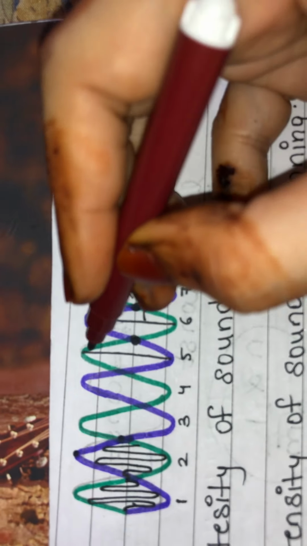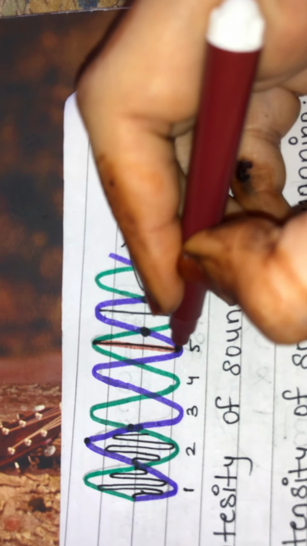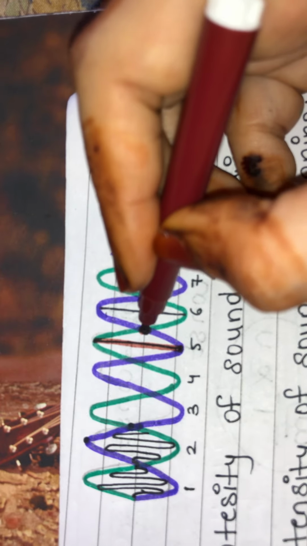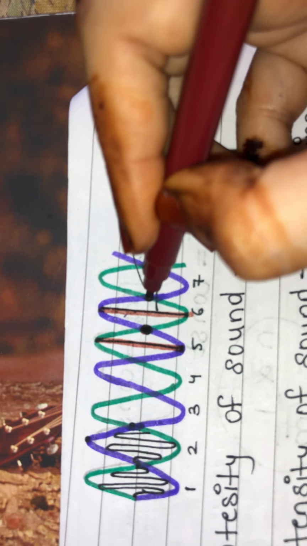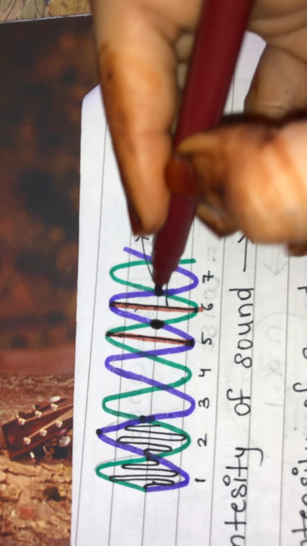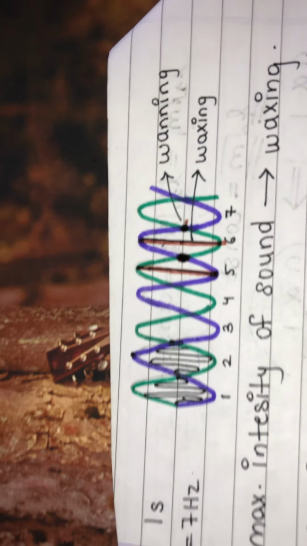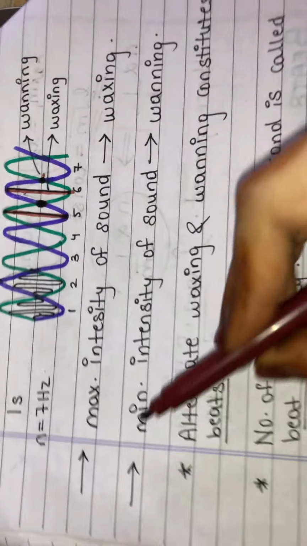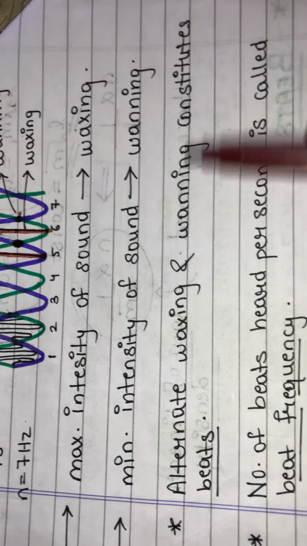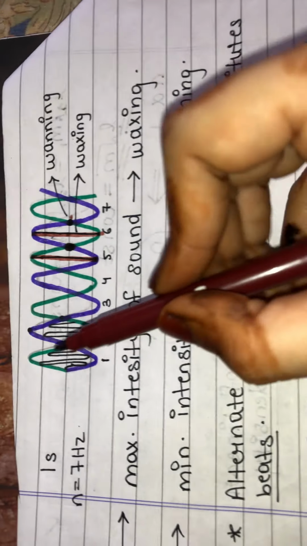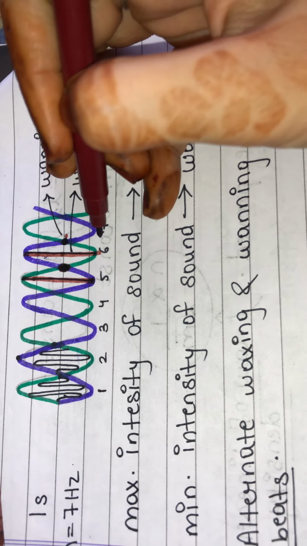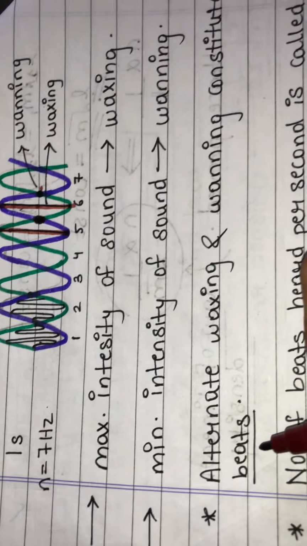Now where the intensity of sound is maximum, it is known as waxing. Where will the intensity of sound be maximum? Of course at this position. So here it is waxing. Here the intensity of the sound will be minimum, so it is waning. Again waxing and then waning. So there is waxing and waning produced alternately. Maximum intensity of sound is waxing and minimum intensity of sound is waning. Alternate waxing and waning constitutes beats. This is what beats production is.